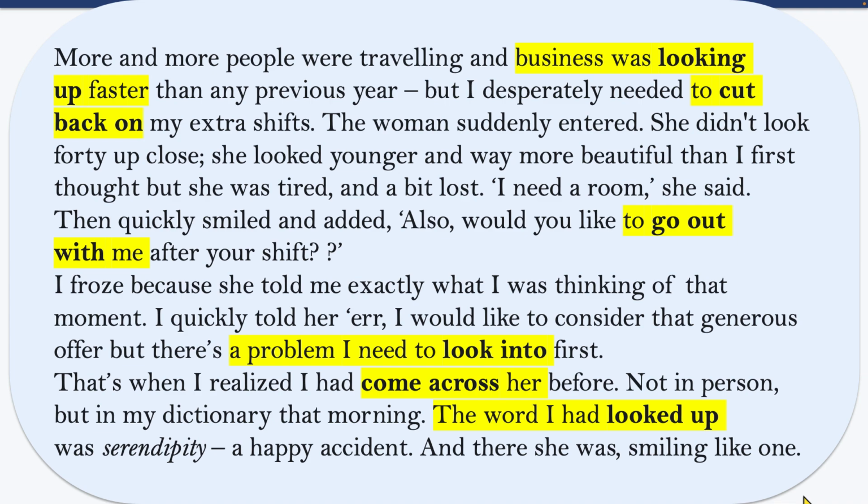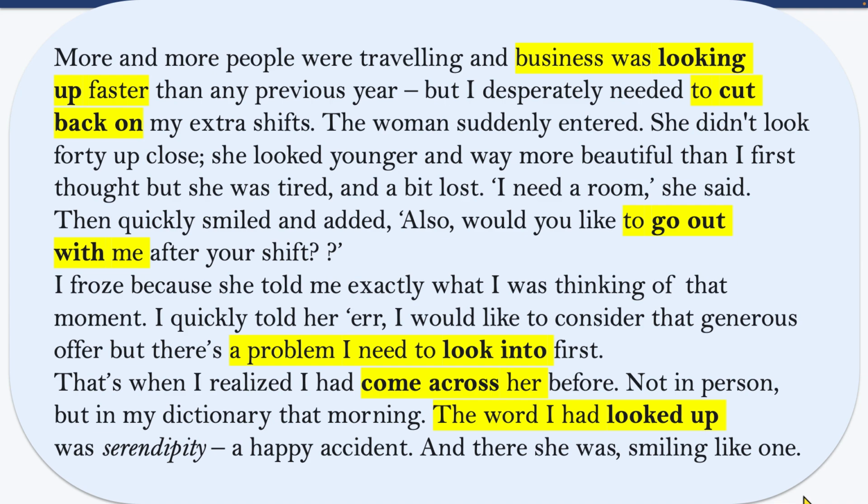"I need a room," she said, then quickly smiled and added, "Also, would you like to go out with me after your shift?" I froze because she told me exactly what I was thinking of that moment. I quickly told her, "I would like to consider that generous offer, but there's a problem I need to look into first."